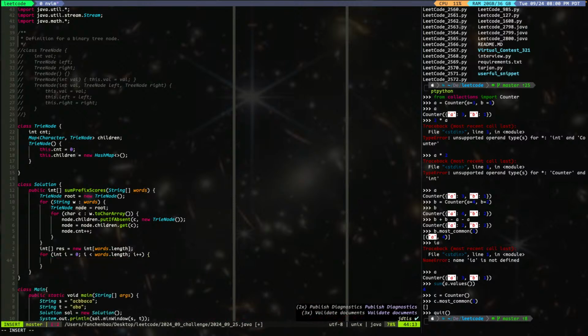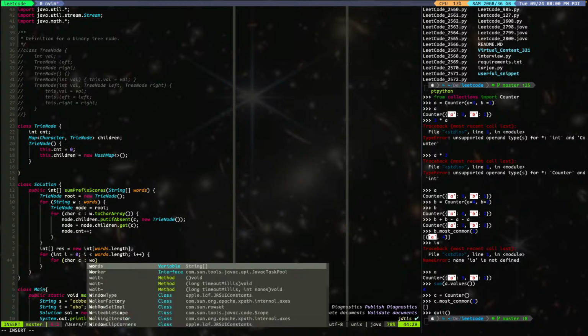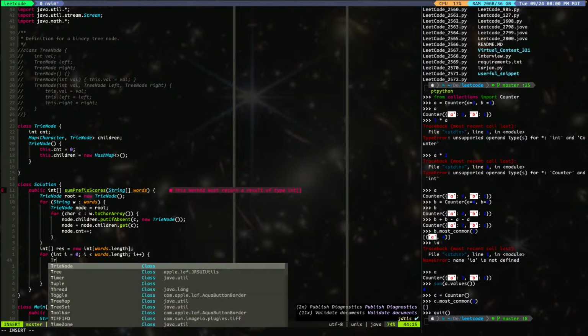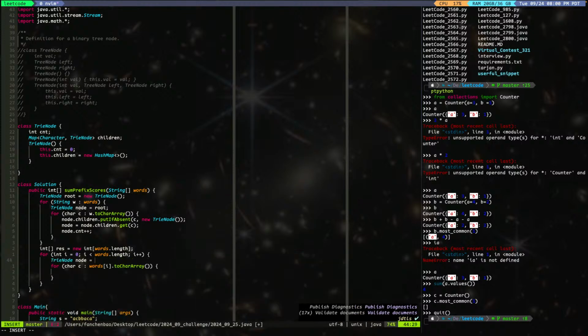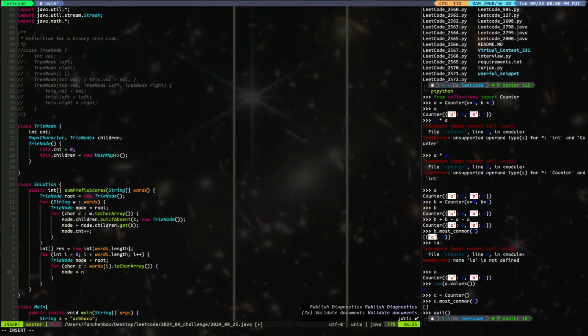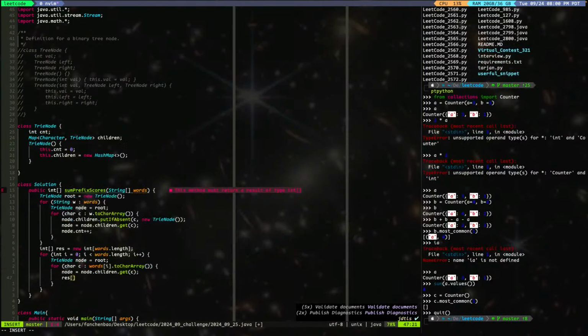So here's what I say. For char c of words[i].toCharArray(), and we do need a trie node, right? What we say is node equals node.children.get(c) and res[i] plus-equals node.count. Then we get to the next one, the next one, the next one. Then at the end, we'll return.